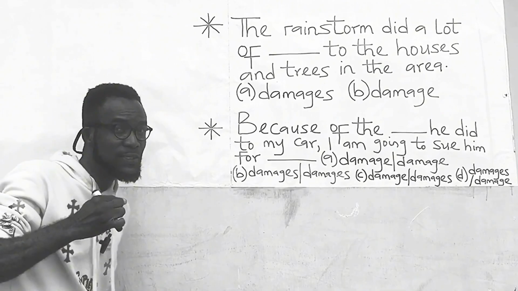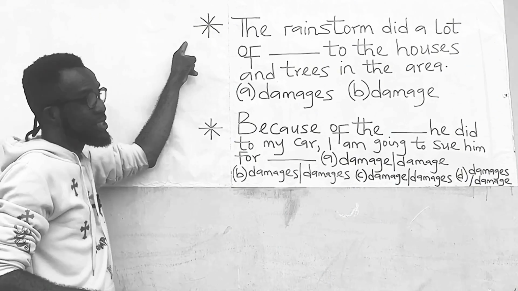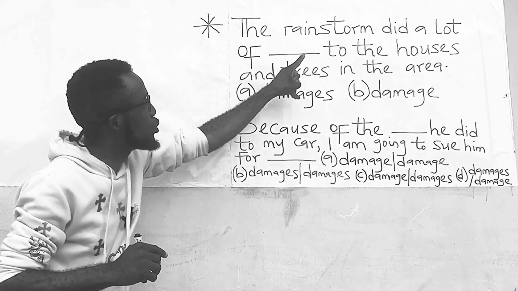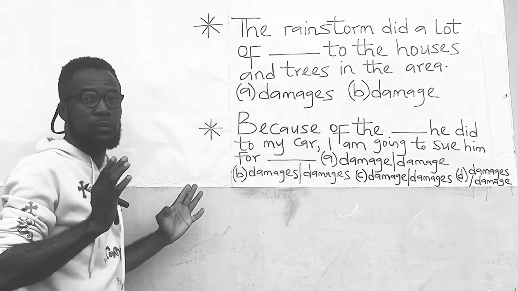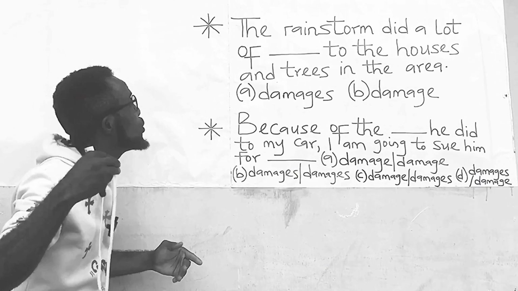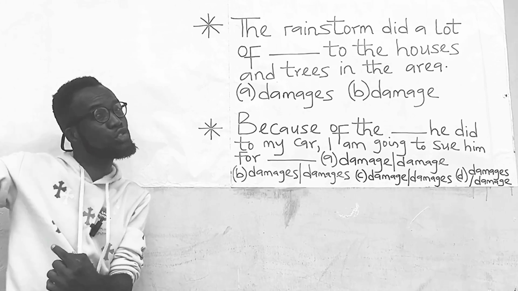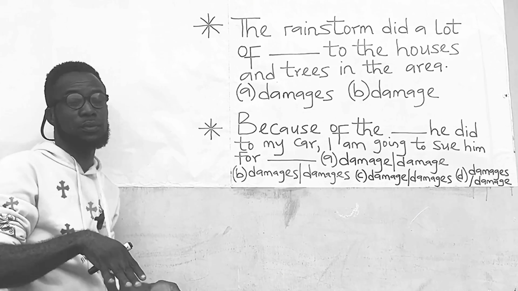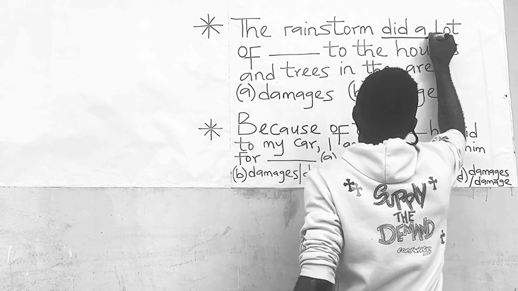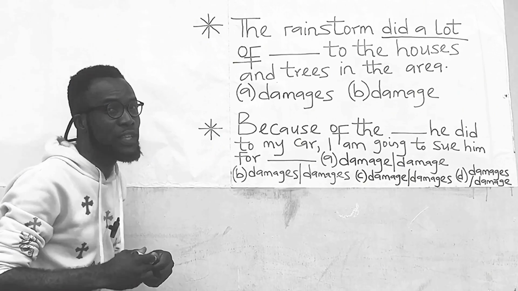From what we have learned in question number 23, it means that if we have a question of this nature, the rainstorm did a lot of dash to the houses and trees in the area. Option A, damages, and option B, damage. If you look at the question, you will find out that it follows one of the constructions we looked at not quite long ago. And the construction is did a lot of dash.